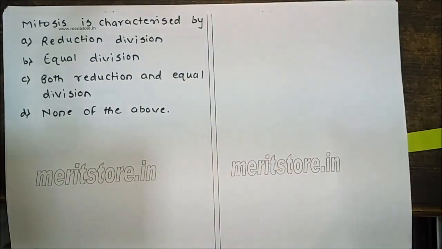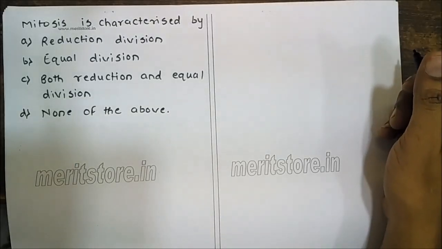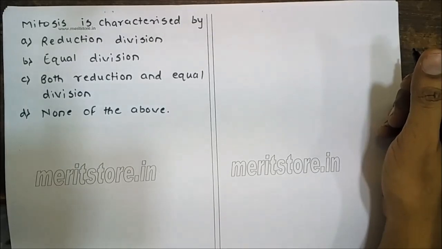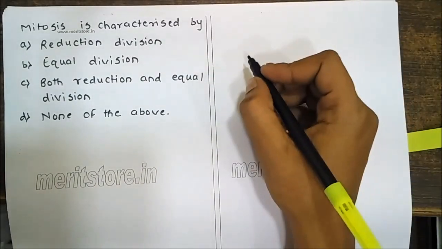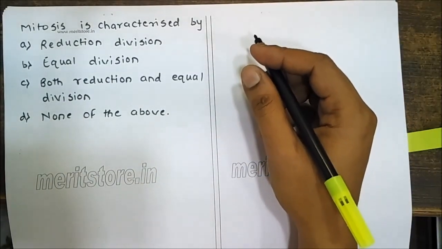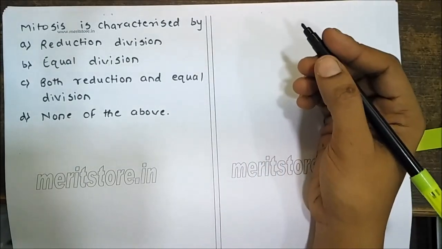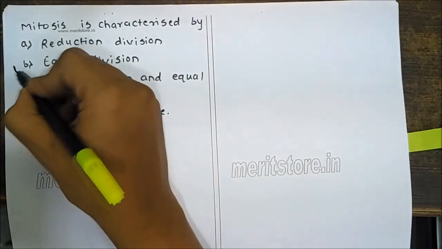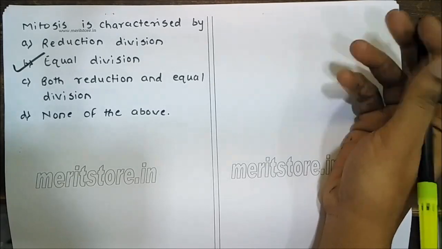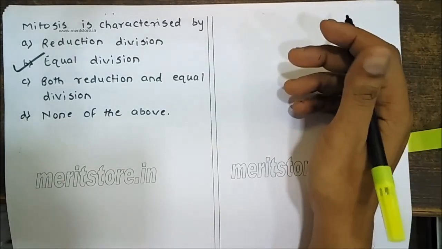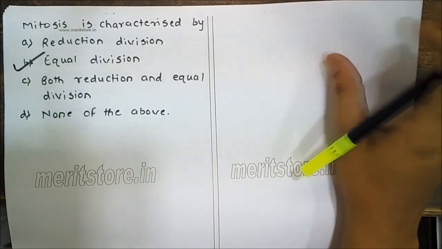Mitosis is characterized by reduction division, equal division, both reduction and equal division, or none of the above. See, we know that in mitosis the genetic material of the daughter cell is same as compared to that of the parent cell. So it is an equal division. Meiosis, on the other hand, the cell will have reduction in the chromosome number, but in mitosis the cell will have equal number of chromosomes. So the correct option is C.